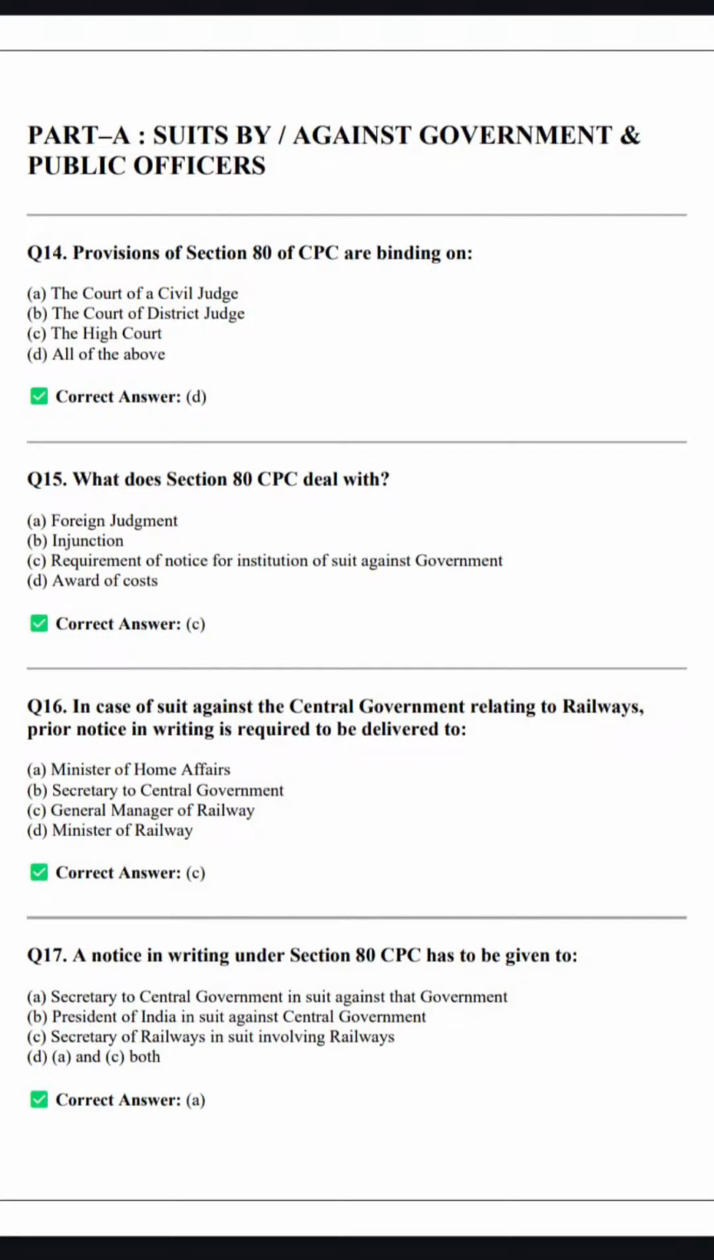In case of a suit against the central government relating to railways, prior notice in writing is required to be delivered to the general manager of railway. Right? Prior notice is a must in case of government. This is mentioned under Section 80, right?